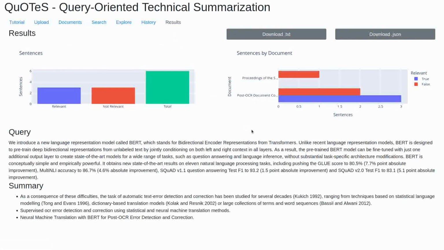The last tab is Results. The plots at the top show the label counts and how they break down by document, while the bottom part displays the query and the sentences that were marked as relevant. The query along with these sentences make up the final output of the system, which is the query-focused summary of your collection. You can download this summary as plain text or the full state of the system as a JSON file to keep analyzing it in the future. If you are participating in the user study of QuoTeS, this JSON is what you need to keep moving forward.